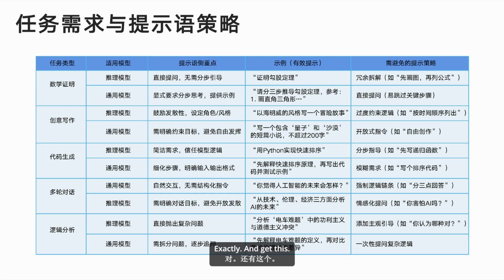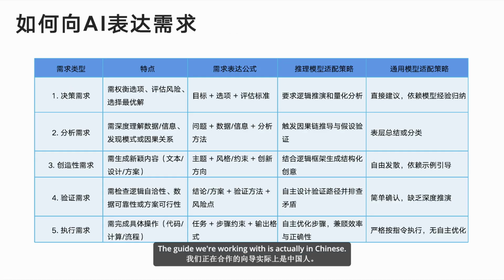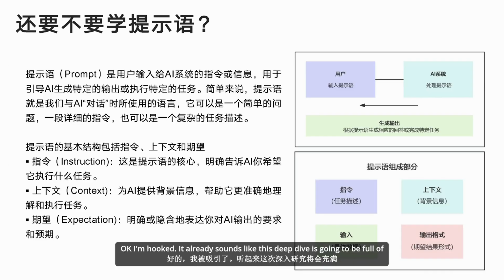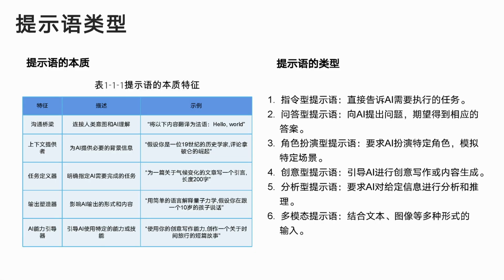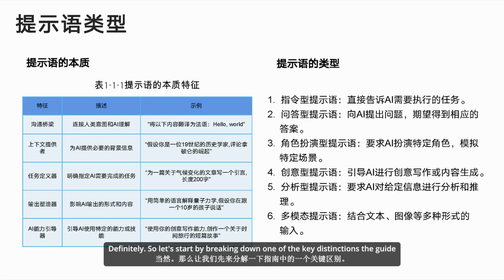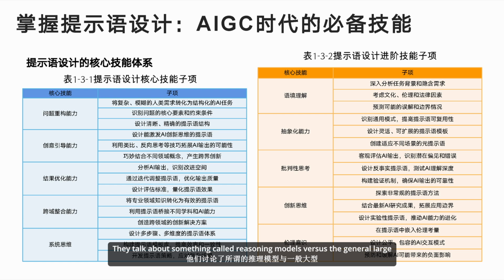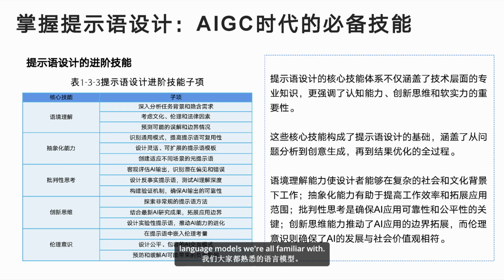Exactly. And get this, the guide we're working with is actually in Chinese. Whoa. So you're giving us the inside scoop straight from the source. That's right. We're translating and analyzing some really cutting-edge insights that you won't find anywhere else. Okay, I'm hooked. Already sounds like this deep dive is going to be full of surprises. Definitely. So let's start by breaking down one of the key distinctions the guide makes right off the bat. They talk about something called reasoning models versus the general large language models we're all familiar with.